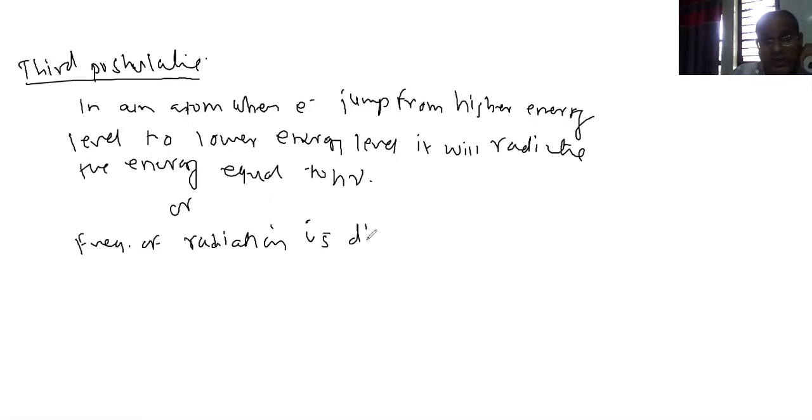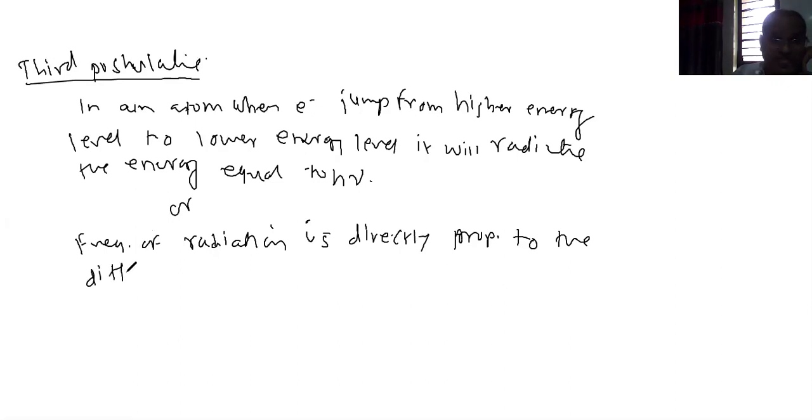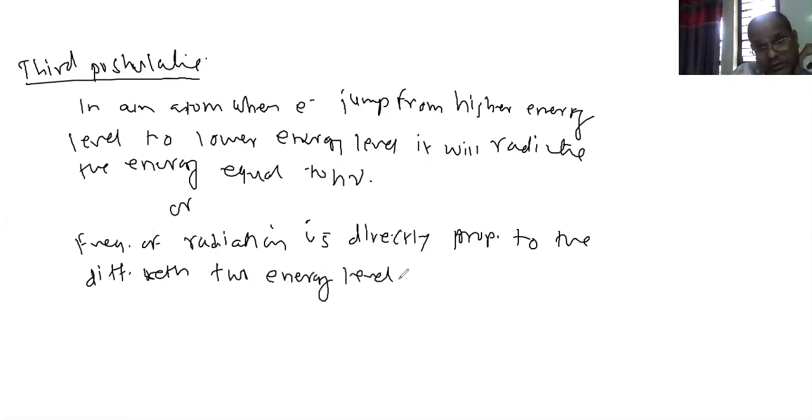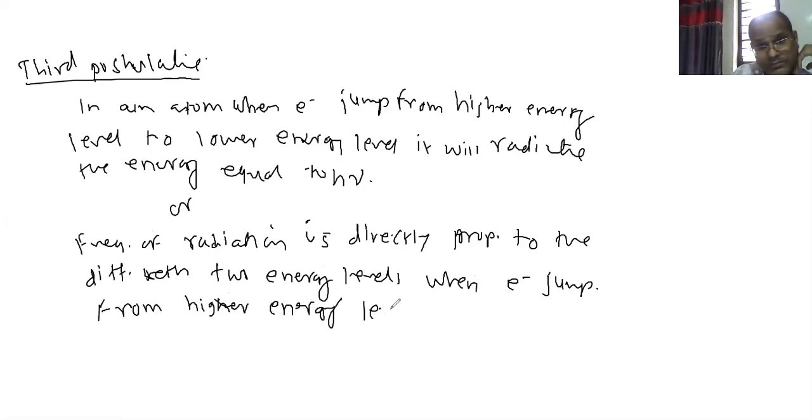is directly proportional to the difference between two energy levels when the electron jumps from a higher energy level to a lower energy level.